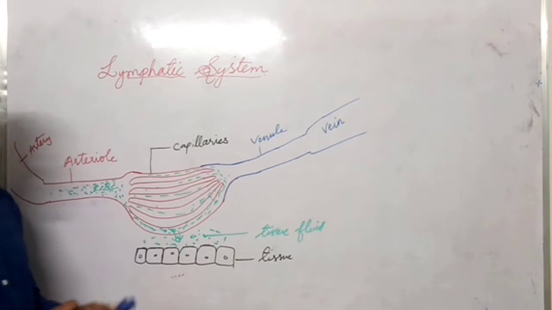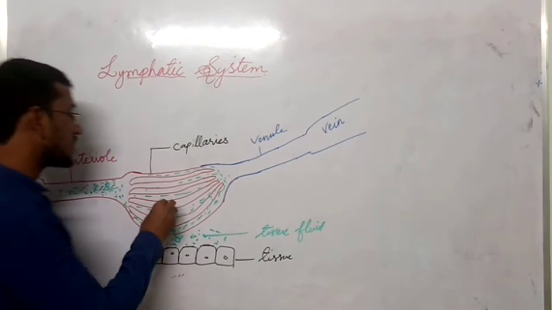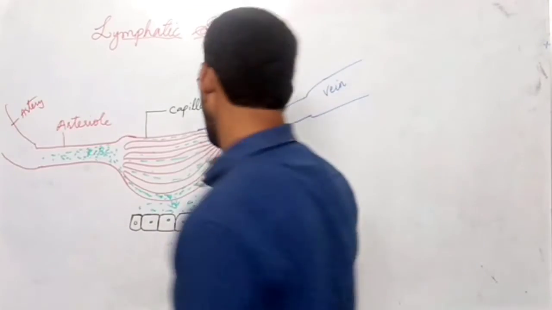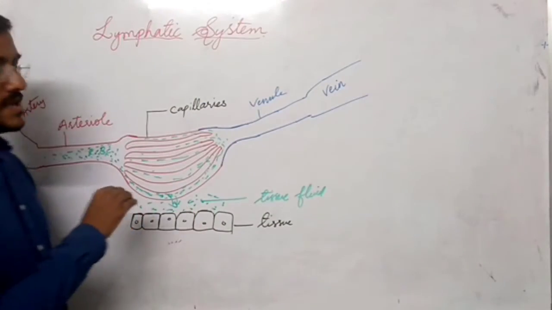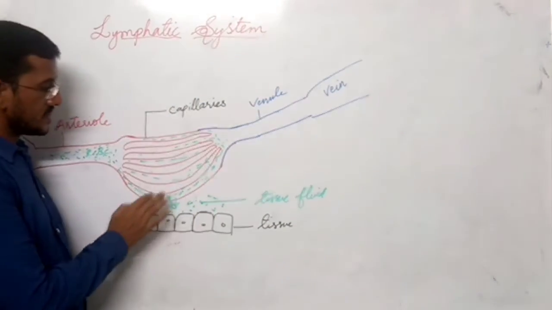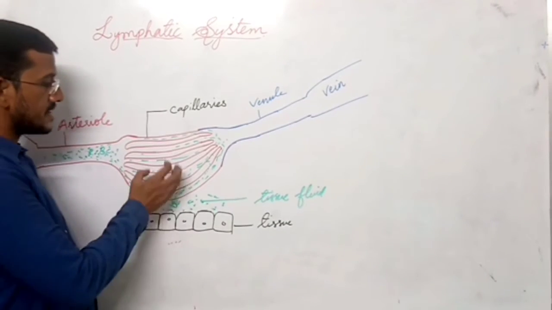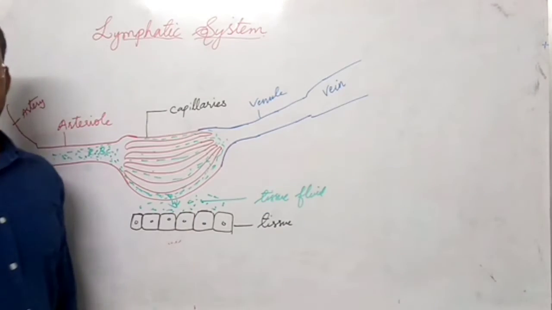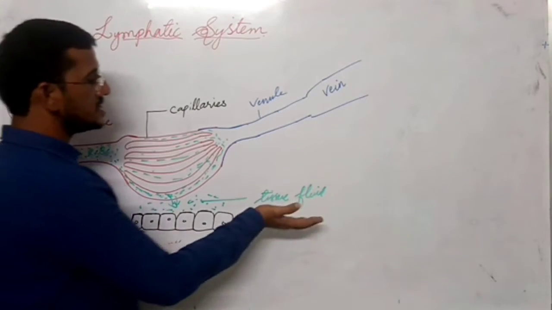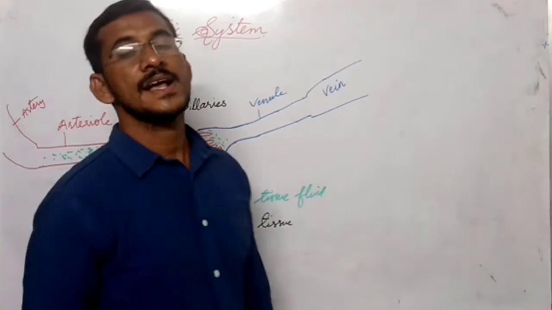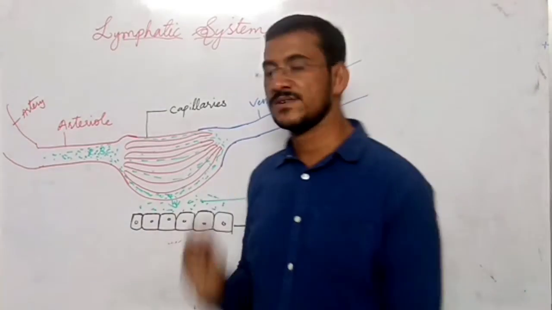So a liquid portion with some nutrients will flow out of the capillaries and come to the tissue region. That's why we call it tissue fluid. This tissue fluid contains nutrients and oxygen.